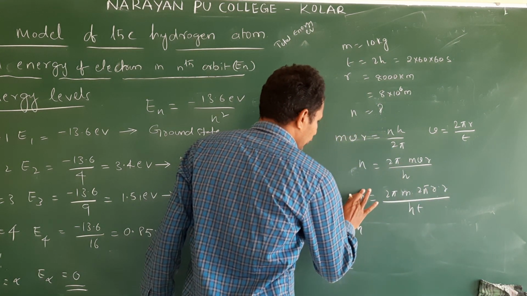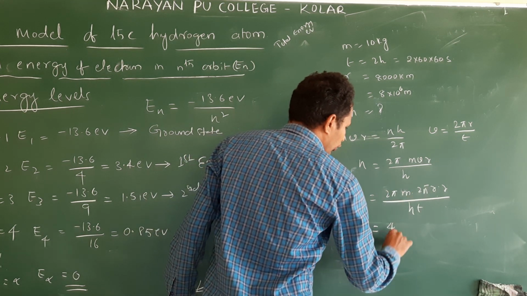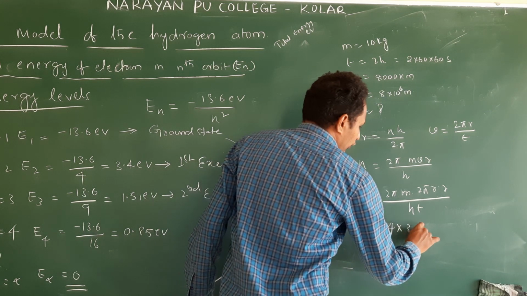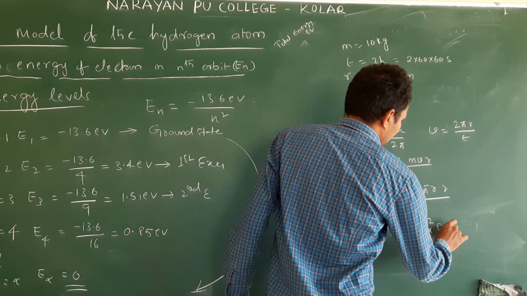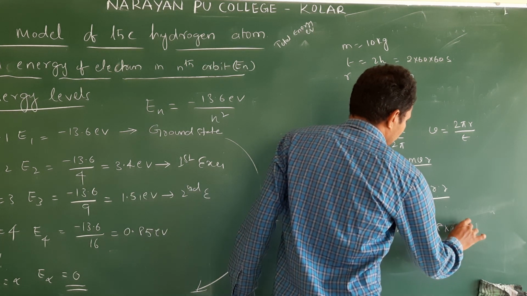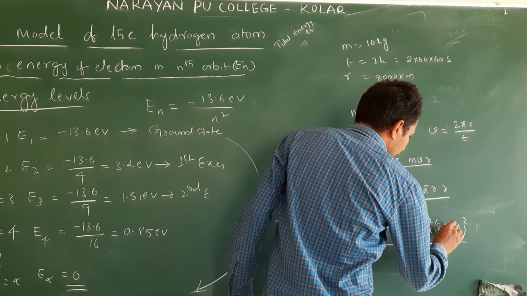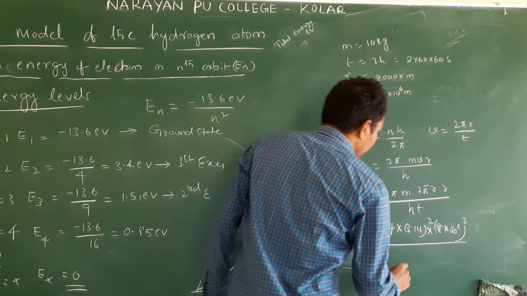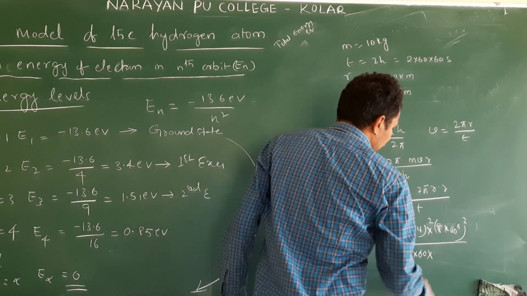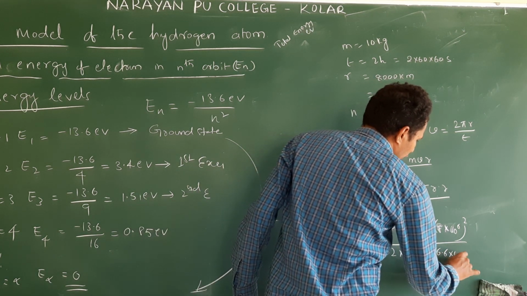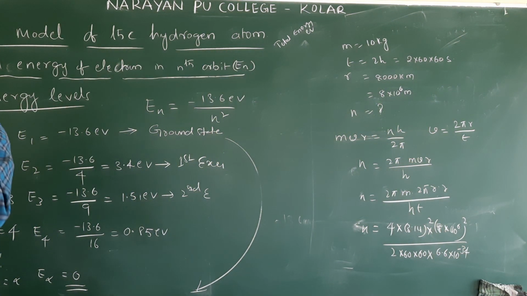Then n is equal to 2 into 2, 4, into 3.14 squared, r squared means 8 into 10 power 6 whole squared, by the time, 2 into 60 into 60, and the h value is 6.6 into 10 power minus 34. You solve this. What do you get?